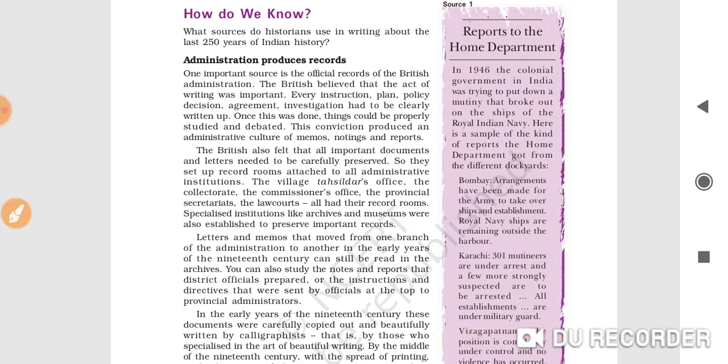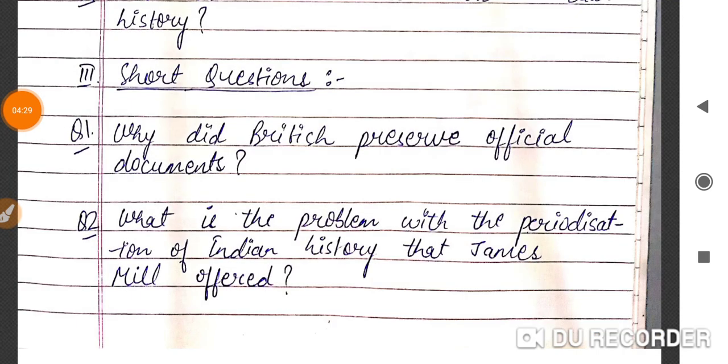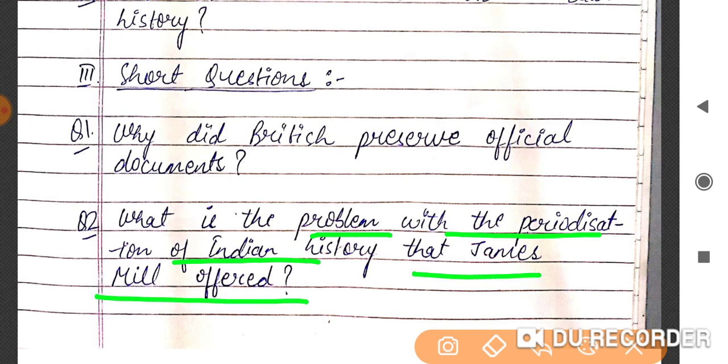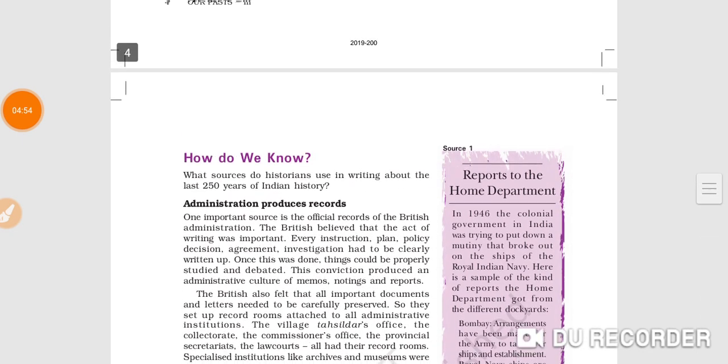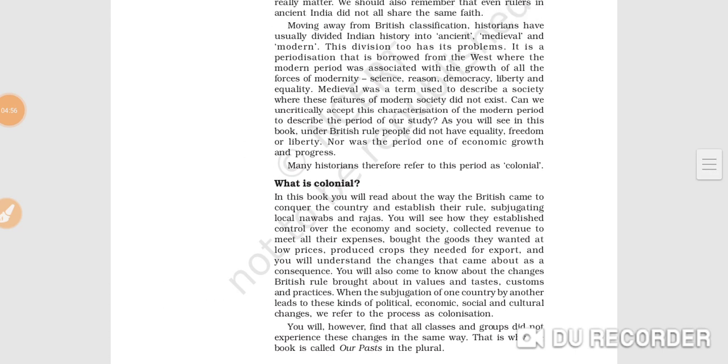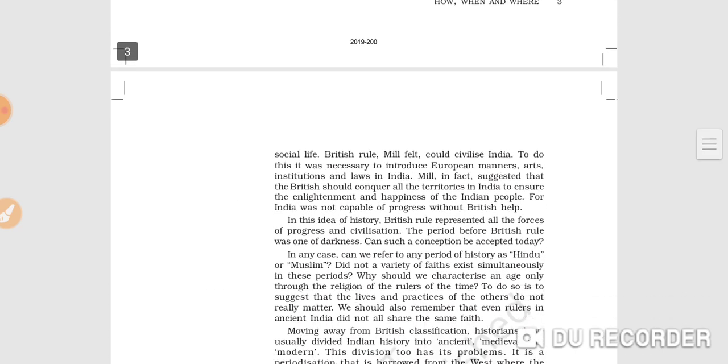Then let us see the second question. Second question is: what is the problem with the periodization of Indian history that James Mill offered? We have already done it in great detail, what was the problem in the periodization offered by James Mill. For the answer, you can refer to page number 4 of your NCERT PDF. Let us look at that page. So this is page number 4.